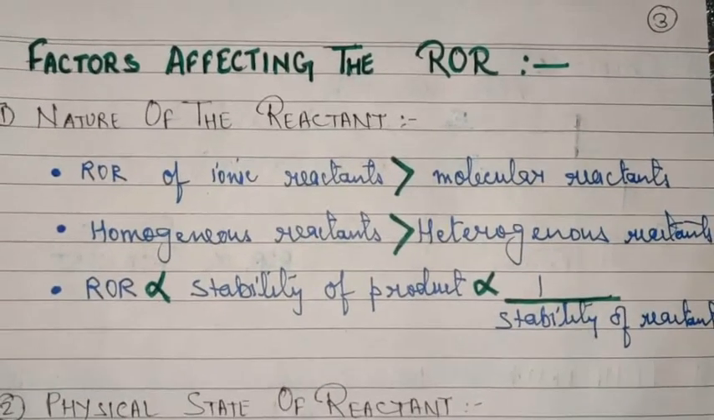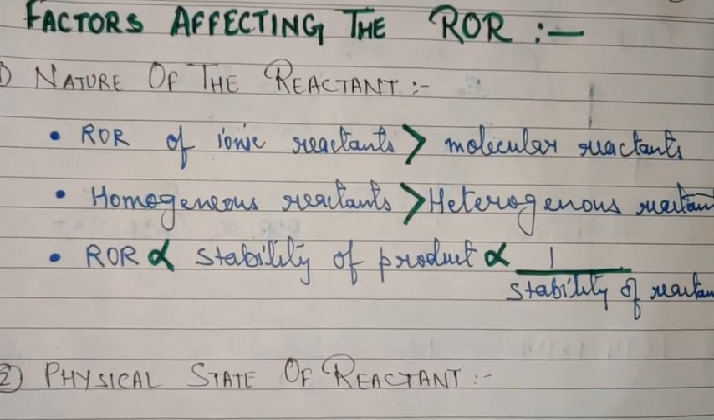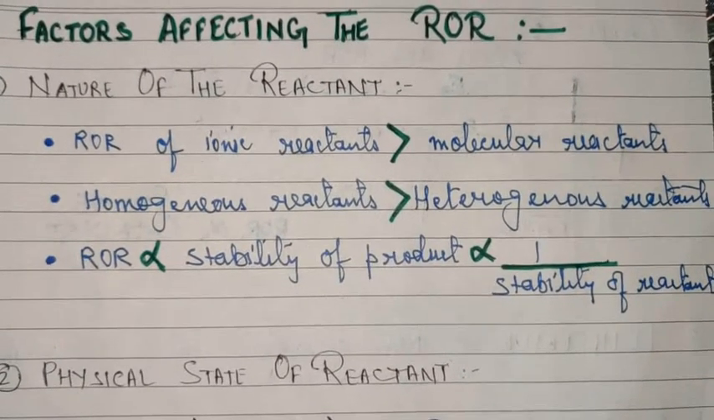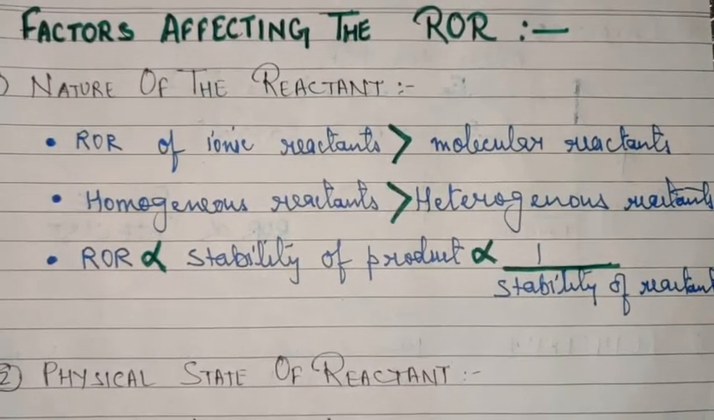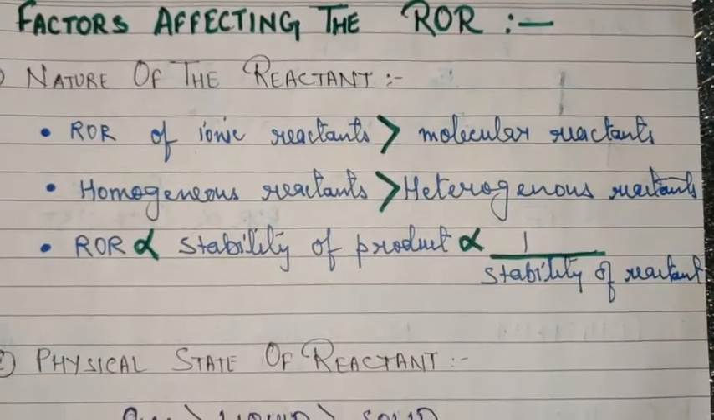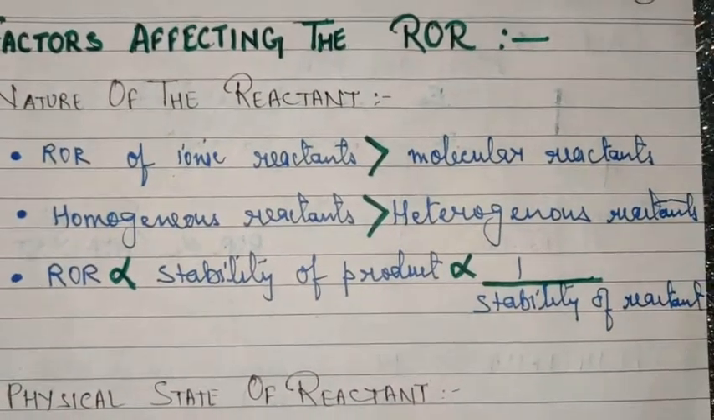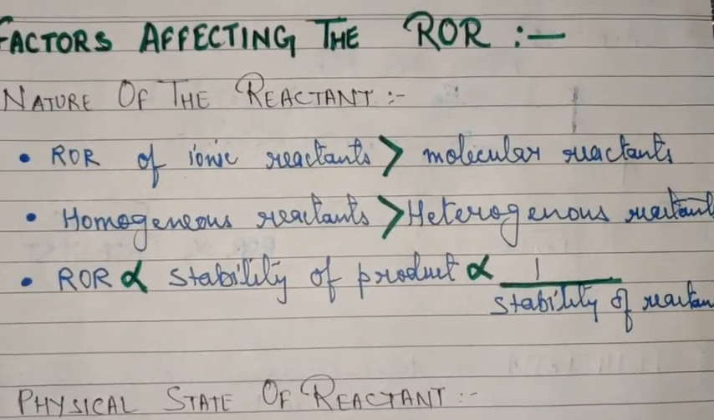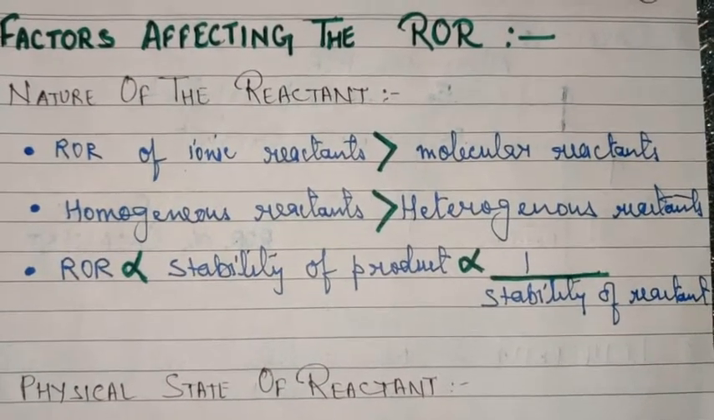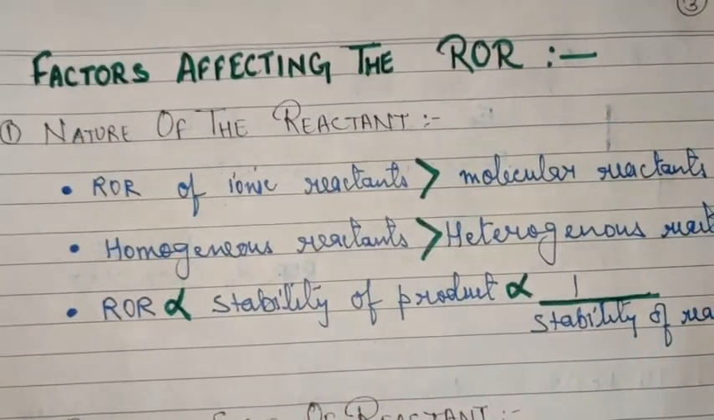Okay children, so moving on to the first factor that affects the rate of reaction. The first factor is the nature of the reactant. Nature of the reactant means, in the first place, whether the reactant is ionic or molecular; in the second place, whether the reactants are homogeneous or heterogeneous; and then, what is the stability of the reactant or the product? So we will now be discussing these three statements.